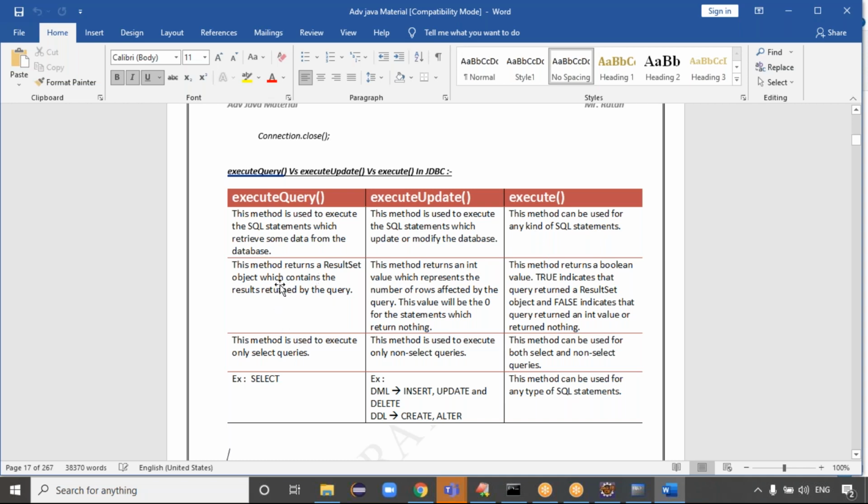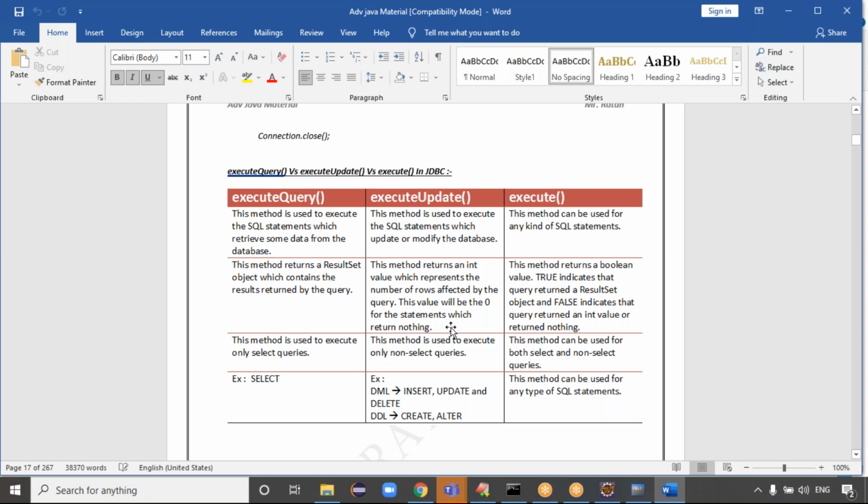Exactly. Okay, second point: this method returns a ResultSet object, right? What is the return type of executeQuery, guys? A ResultSet object, which stores the data. What is the return type of executeUpdate, guys? It returns an integer value, right? This method returns an int value which represents the number of rows affected by the query. This value will be 0 for statements which return nothing, right?